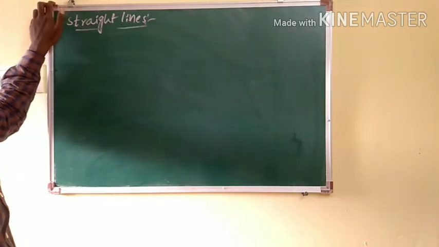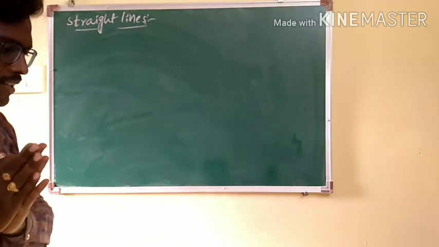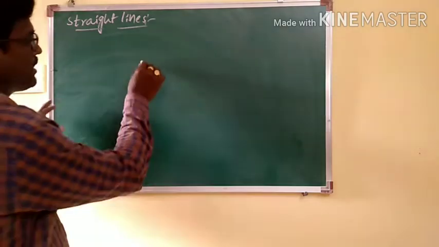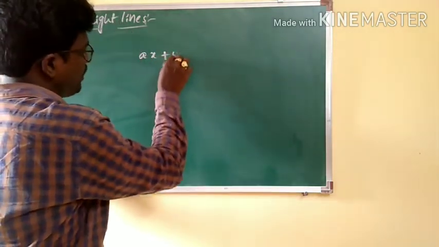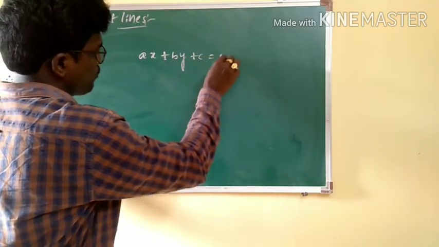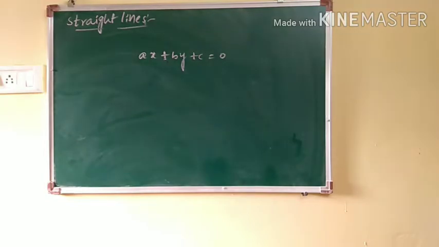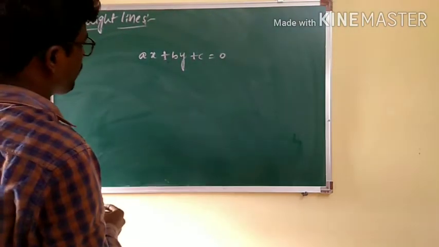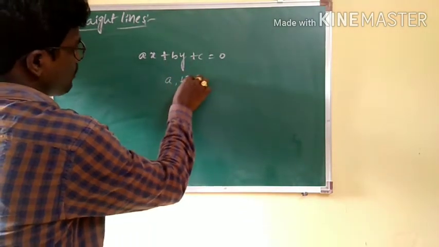When it comes to straight lines, at first we will be discussing the standard equation of the type ax plus by plus c is equal to 0. That is the first degree equation in two variables, where a and b are not equal to 0.